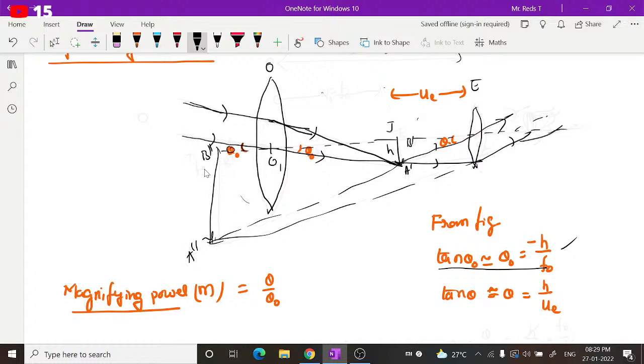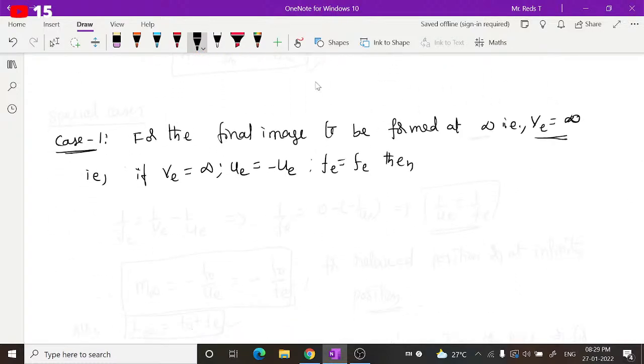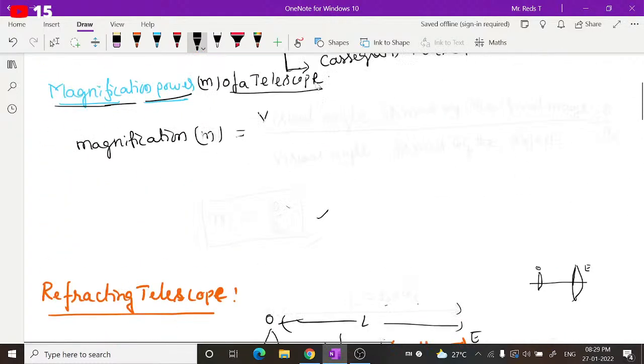So B double dash is taken as the final image, and this is observed to be subtending an angle theta here. All these parameters you have to remember. This is f naught or v naught. V naught is equal to f naught, and this is u naught, and this is L, and this is L. Right, now let us go ahead with a few additional points here.